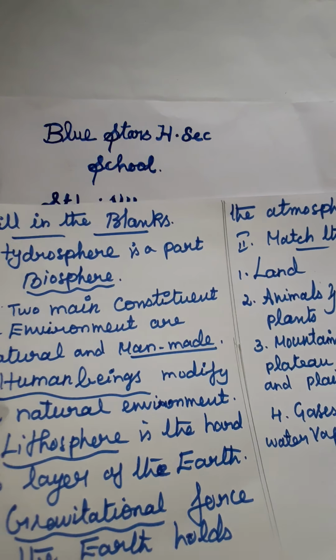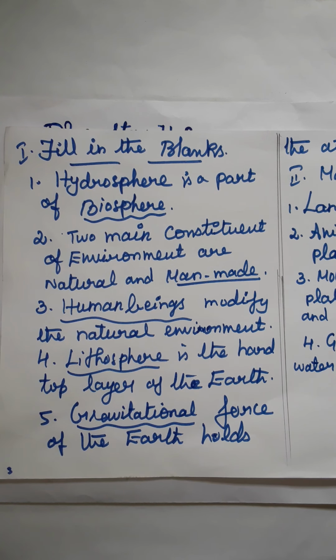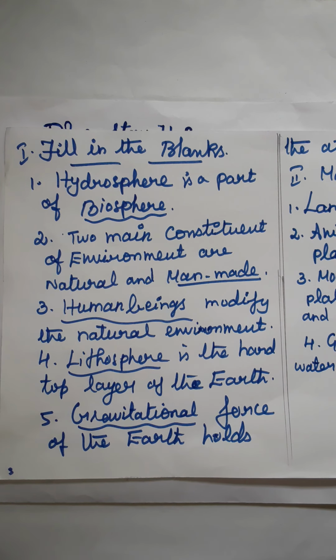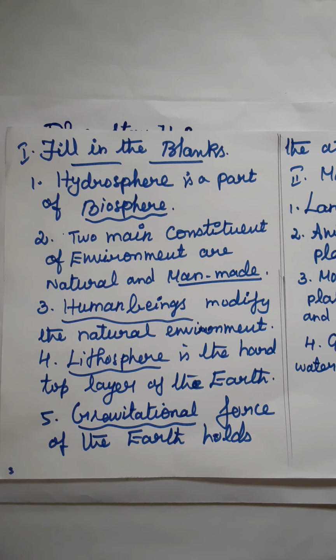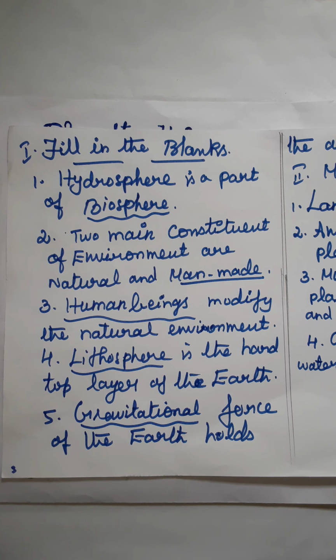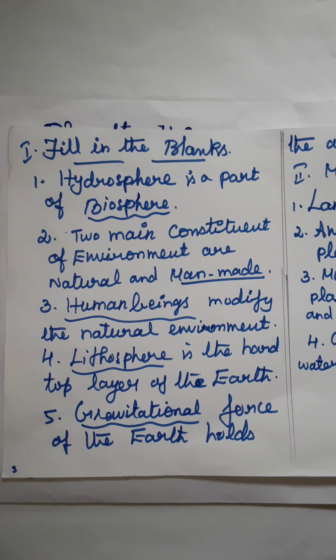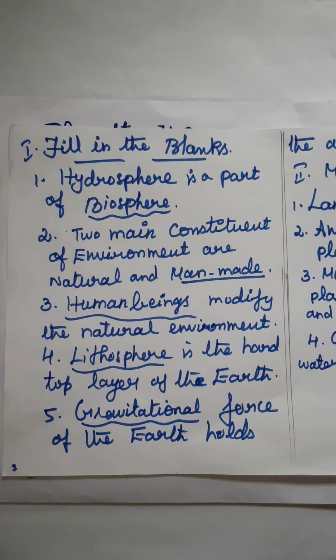Next, we are going to see our fill in the blanks part. First one, hydrosphere is a part of dash. Answer is biosphere. Next one, the 2 main constituents of environment are natural and dash. Answer is man-made. The 2 main constituents of environment are natural and man-made.